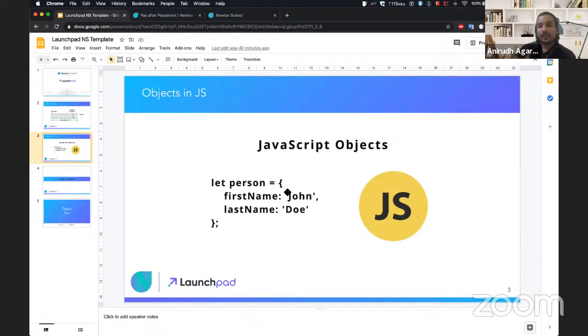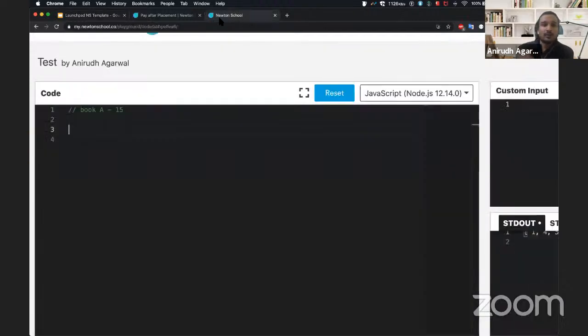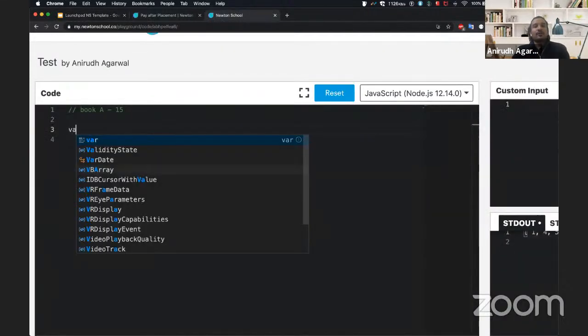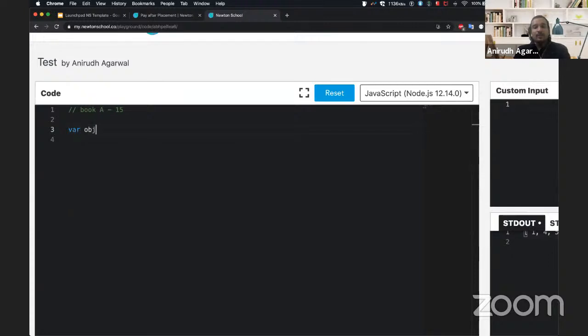It's exactly the same curly braces that we use for defining an object. If I want to define an object, I'll just put this curly brace, and we keep the properties. The simplest way of defining an object is var obj equal to curly braces. This is an object.